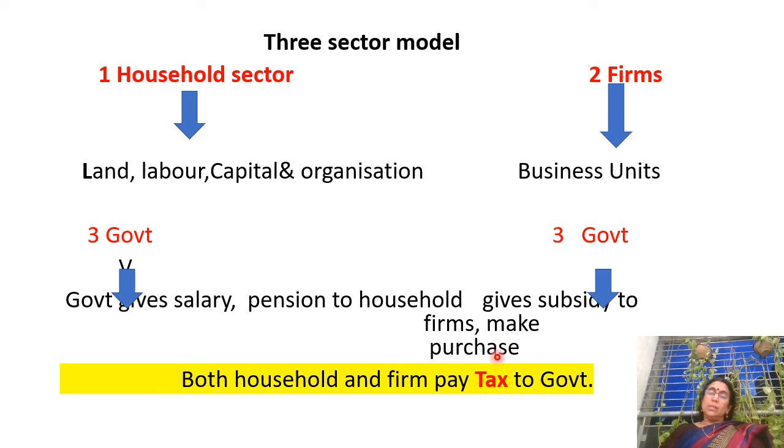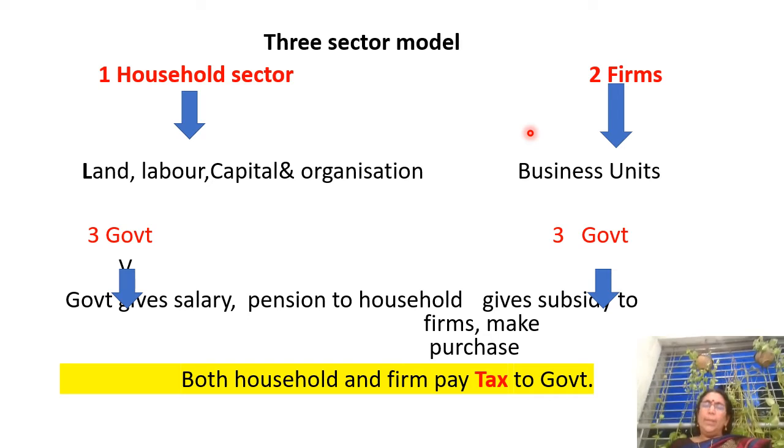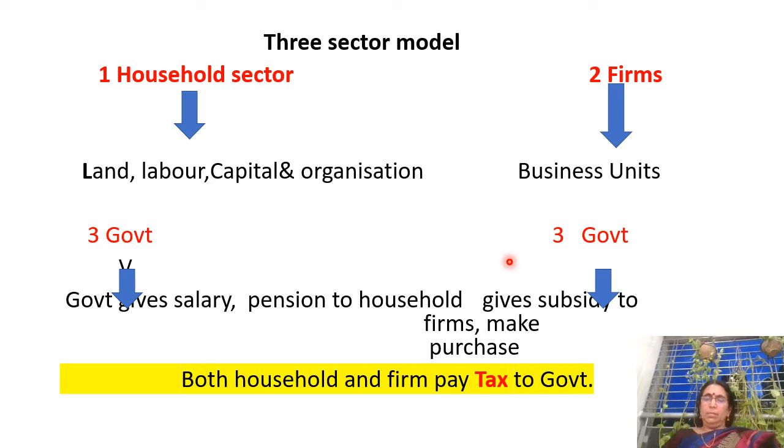Now the question arises, what is the meaning of purchase? Government purchases a lot of goods and services from the firms for the government sector. Let us take a simple example. As far as Maharashtra is concerned, the government secretariat is known as Mantralaya. So government is purchasing 100 computers from Wipro. That is considered a purchase by the government. Government is purchasing 50 air conditioners from Samsung for Mantralaya. So government is helping the firms in two ways. One is by giving the subsidy, the other is by making the purchase.